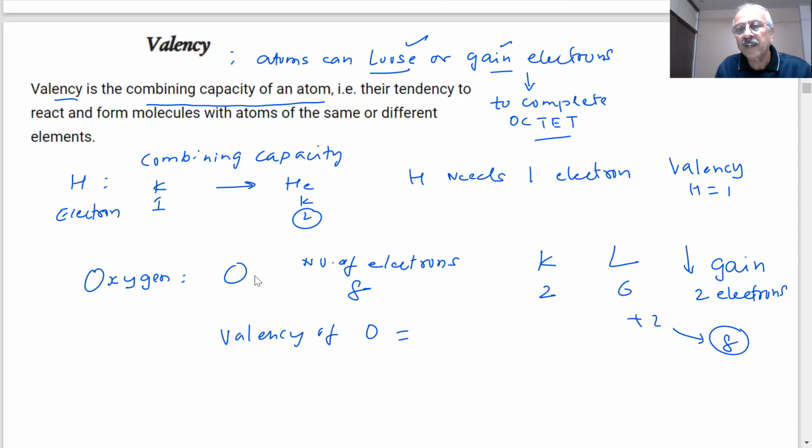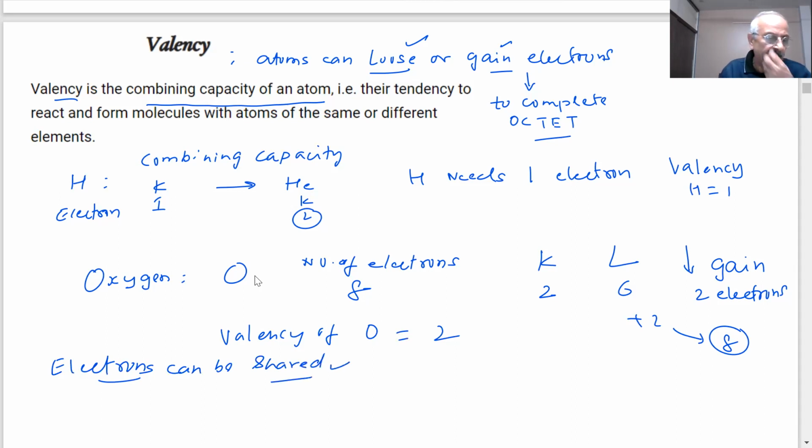How many electrons is it gaining? 2. Therefore, you can say the valency of oxygen is 2. Therefore, we have now started understanding valency in terms of electrons that can be lost or gained, but electrons can be shared also, students. Can be shared also to complete an octet.